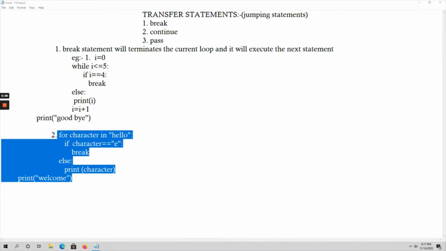Next, let's execute the break statement within the for loop.